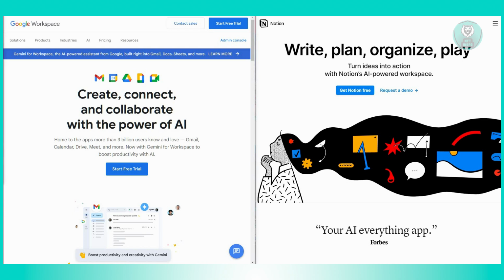Now, Notion is best suited for users who prioritize customization, advanced project management capabilities, and are willing to invest time in mastering its more flexible interface. It's great for those who require a highly adaptable tool for organizing complex workflows and tasks. And that's about it.